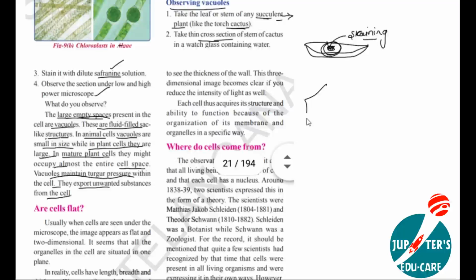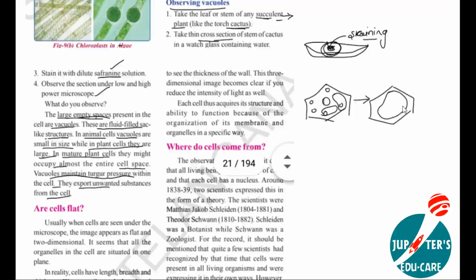When we observe plant cells, when they are small, a larger number of vacuoles are present, but they are very small. At that time, the nucleus is also exactly in the middle. But when the plant cell matures, all vacuoles increase in size and fuse together, then form only a single vacuole.